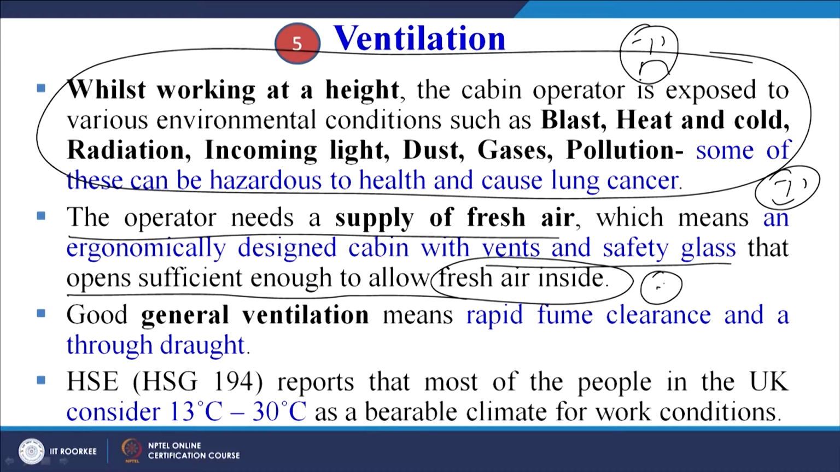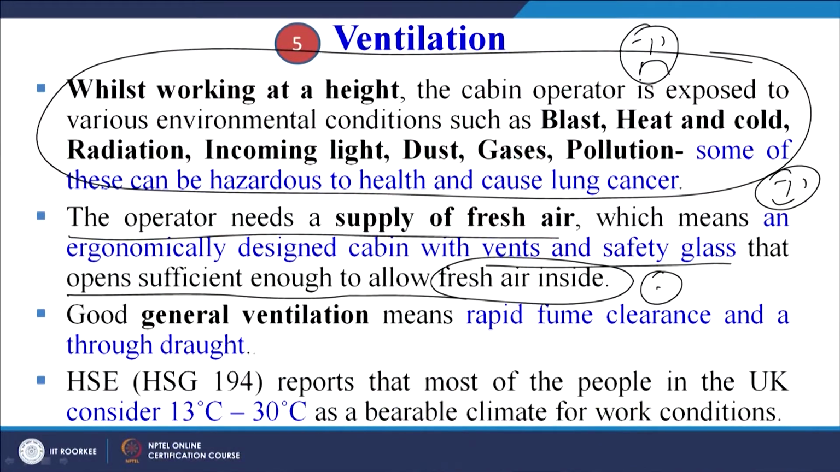So we have to allow fresh air inside the cabin so that the worker feels comfortable. Good general ventilation means rapid fume clearance and a through draught. That is maybe a slightly technical term from the ventilation and air conditioning point of view, but as a layman, we can understand that the supply of fresh air must be ensured inside the cabin.